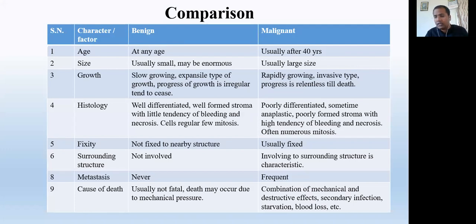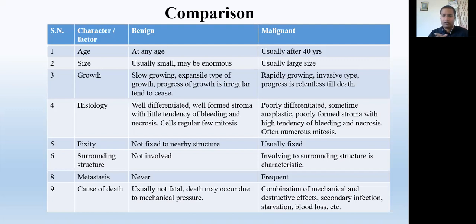And the stroma is very poorly developed, with high tendency of bleeding and necrosis, and often numerous mitosis. Mitosis is the division, one cell goes into 2, 2 into 4, 4 into 8, 8 into 16, that kind of division is called mitosis. So that's why it's very fast growing and rapidly growing tissue.